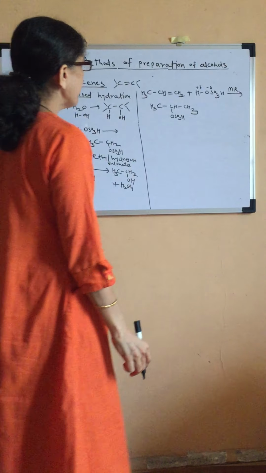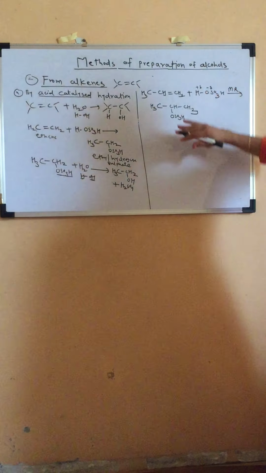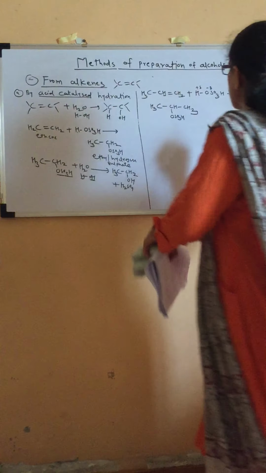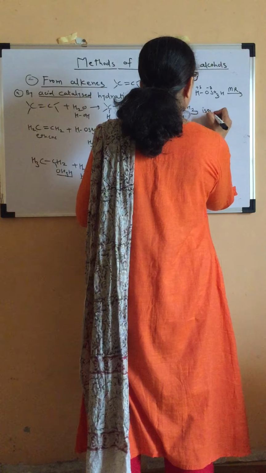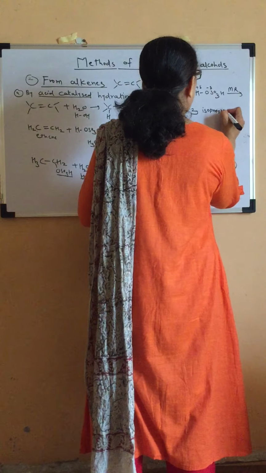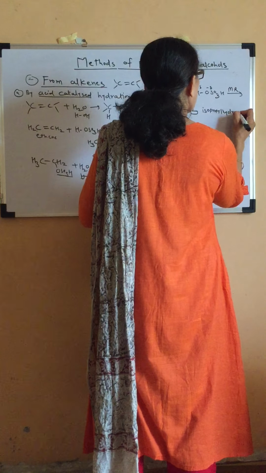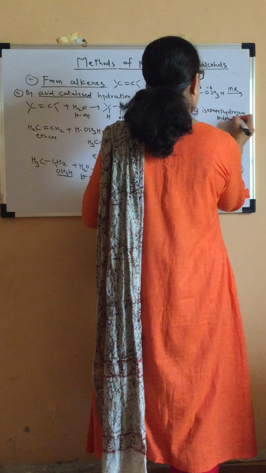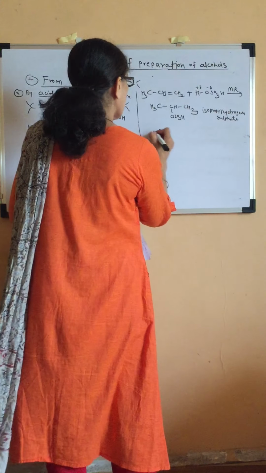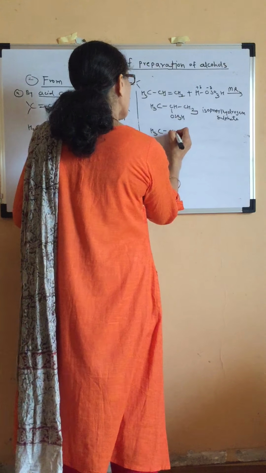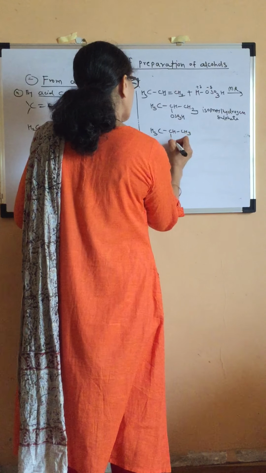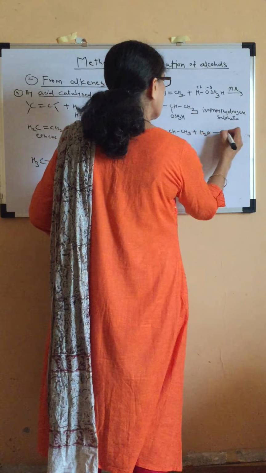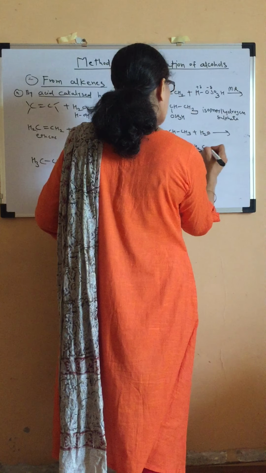Okay. So what will be the name of this compound? This is isopropyl group, isn't it? So isopropyl hydrogen sulfate. Isopropyl hydrogen sulfate undergoes hydrolysis to form our alcohol.